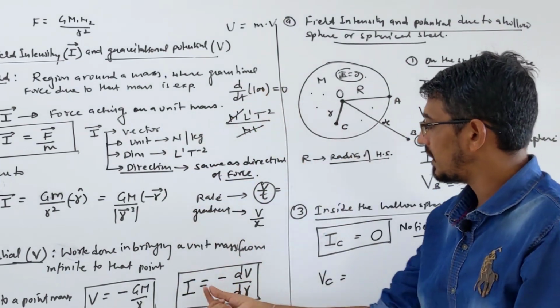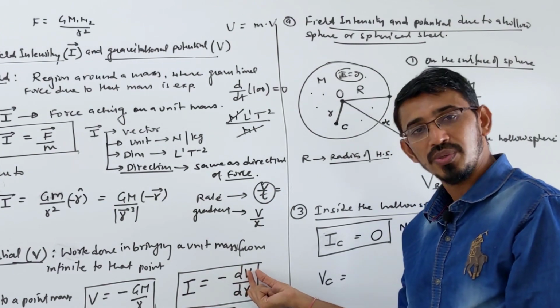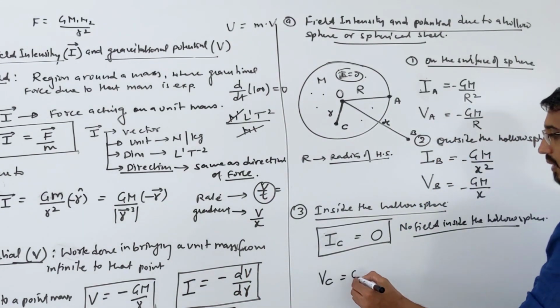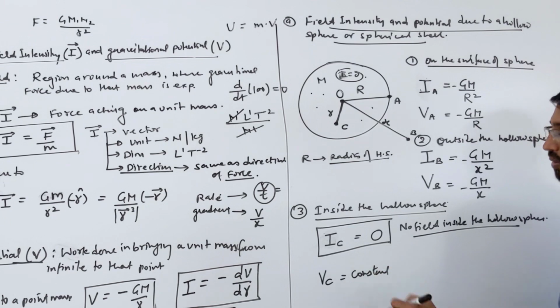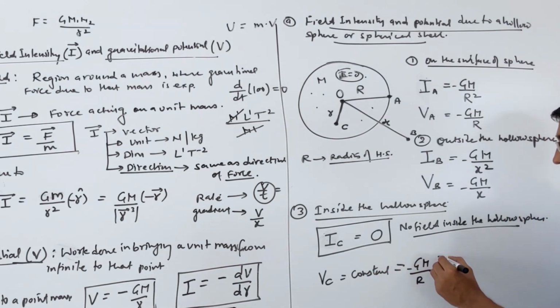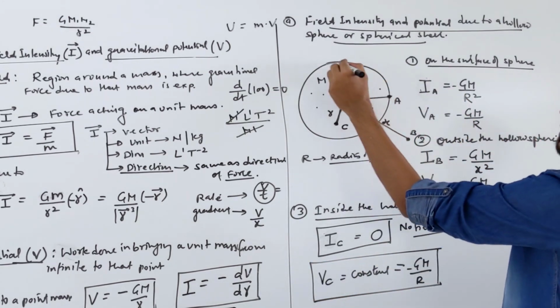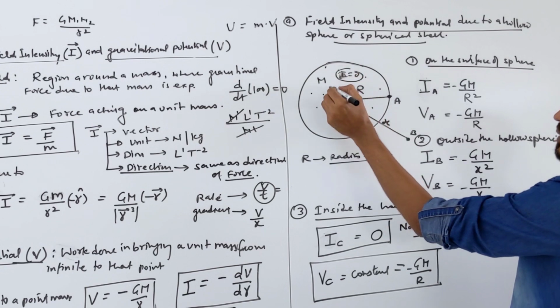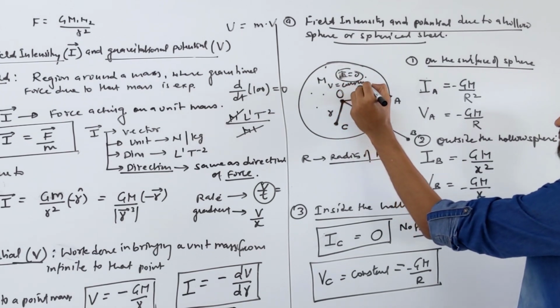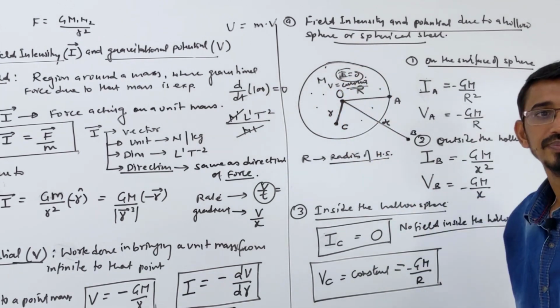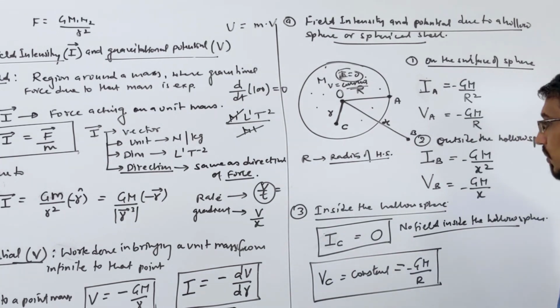So same thing I am saying here: if this is 0, that thing should be constant. So potential will be constant inside the hollow sphere, and how much? Whatever it is on the surface, GM by R, right? That will be your answer. So potential inside this, at every point, will be constant. I is 0 and V is constant at every point inside this. This is the case of the hollow sphere.